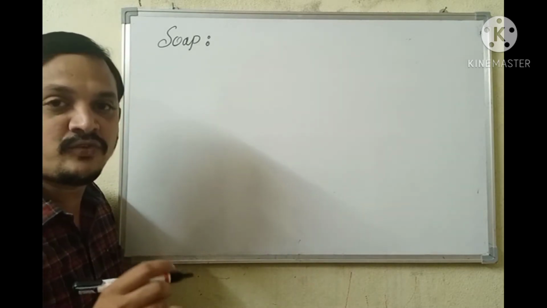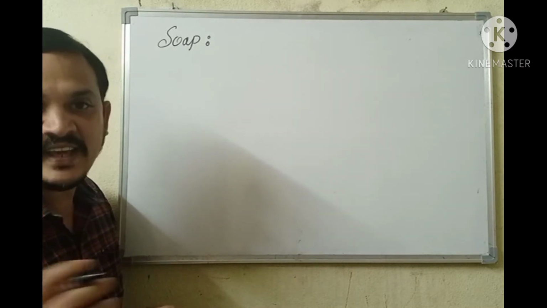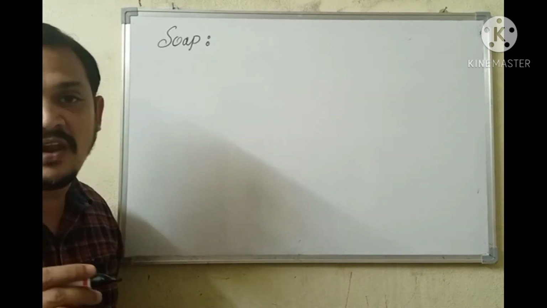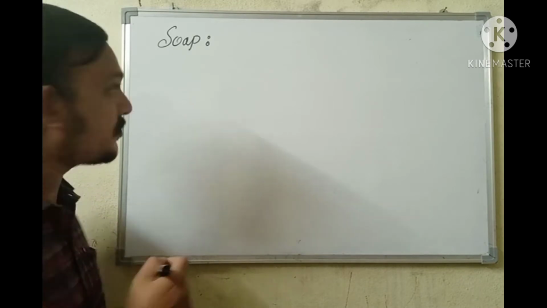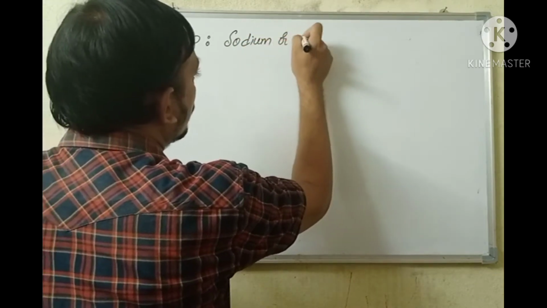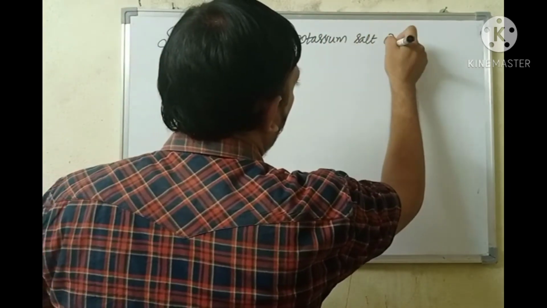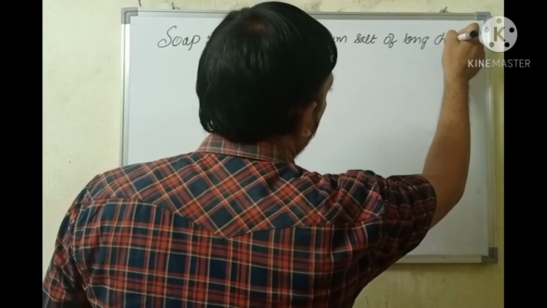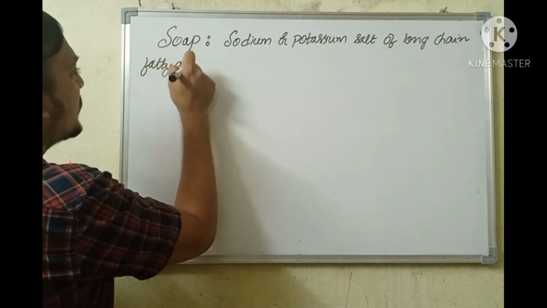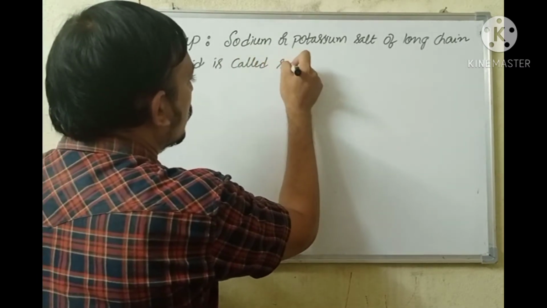Soap is a sodium or potassium salt of long chain fatty acids. What is soap? Sodium or potassium salt of long chain fatty acid is called soap.